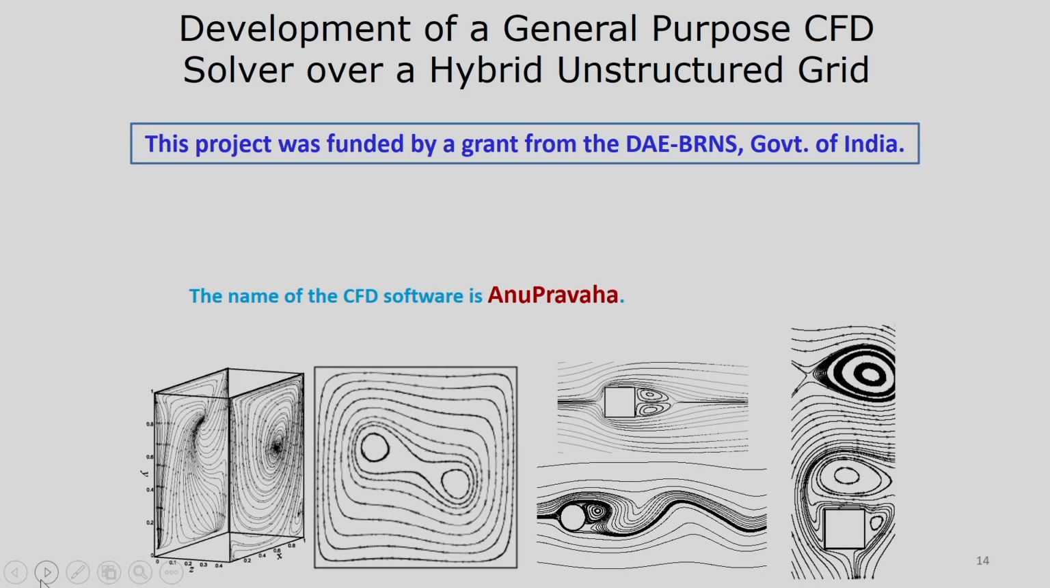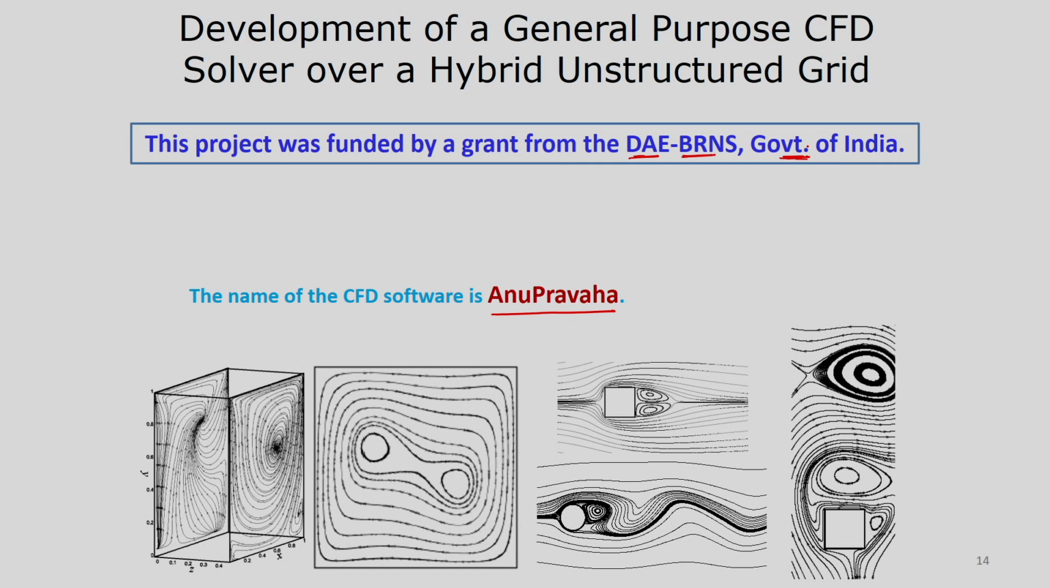So, today I will show some results from the in-house solver. This in-house solver is known as Anuprabha. This project is funded by DAE, Department of Atomic Energy, BRNS, Government of India. We have developed a general purpose CFD solver for fluid flow problems over a hybrid unstructured grid. This is a multi-physics problem.